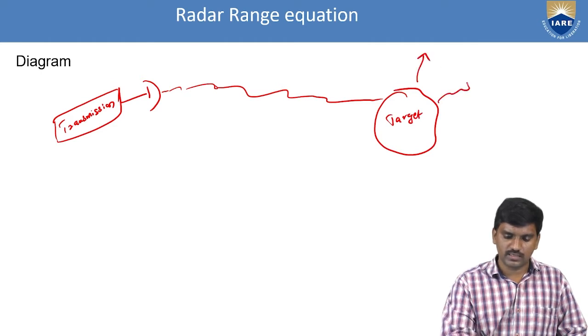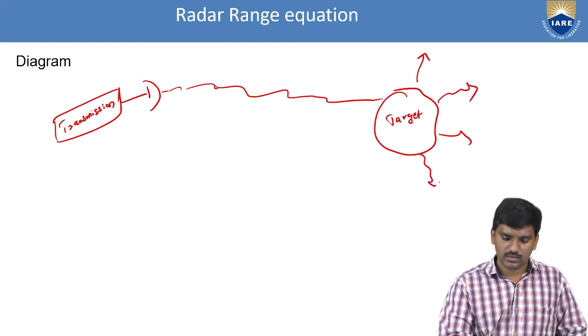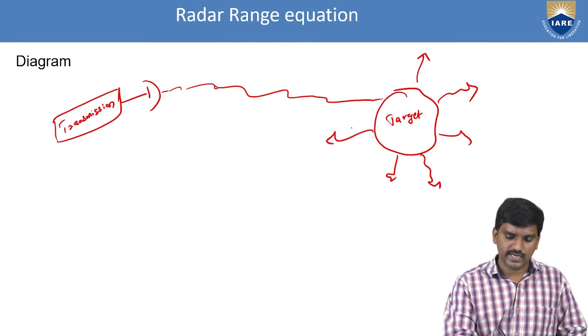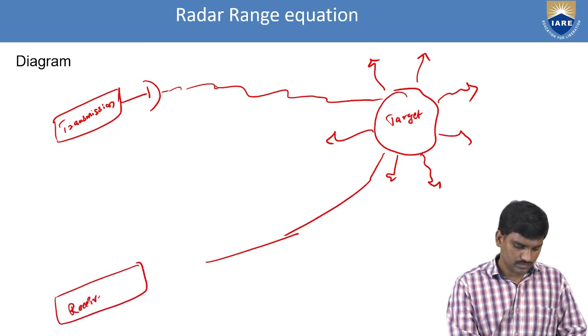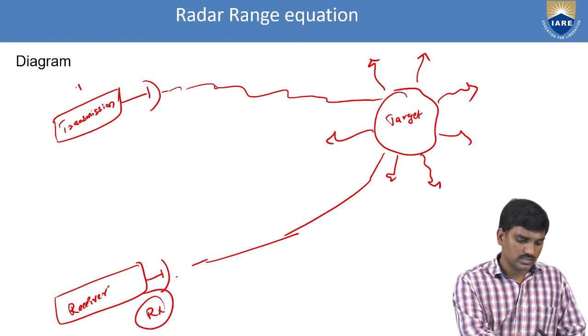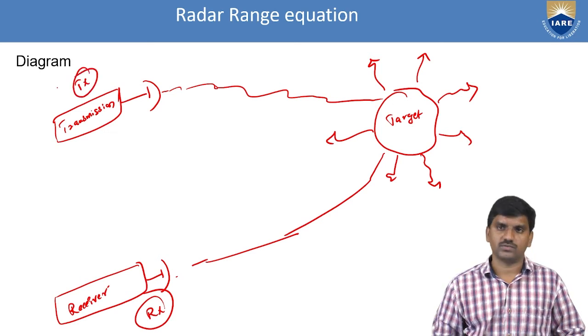The target energy is radiated in all directions. This is the receiver, the receiver antenna.